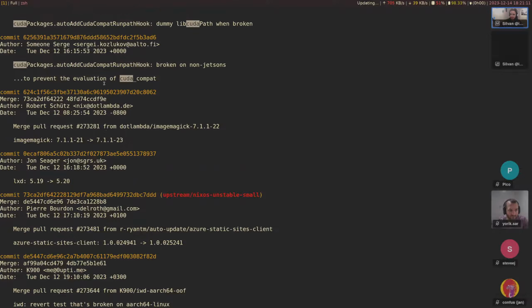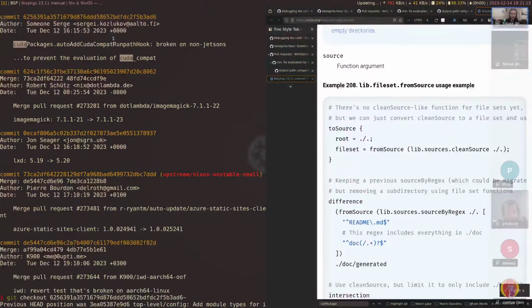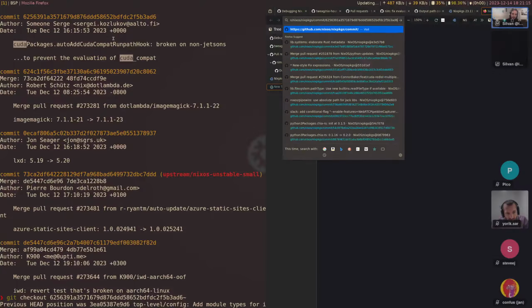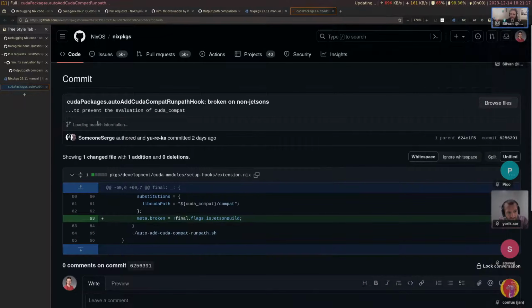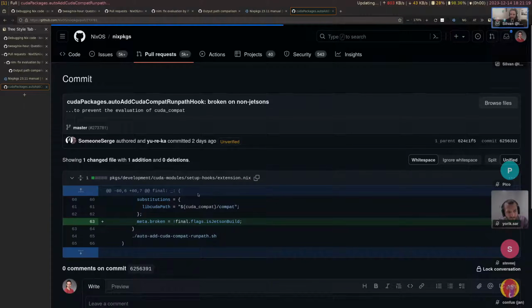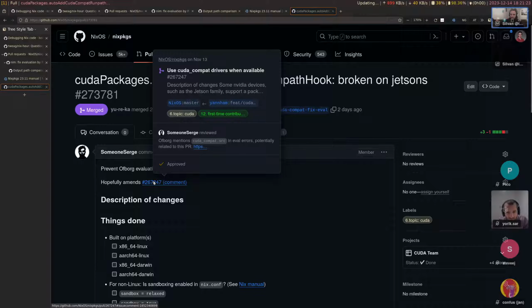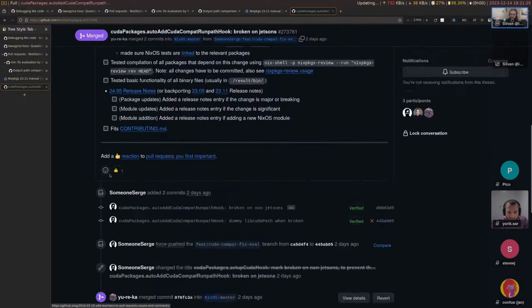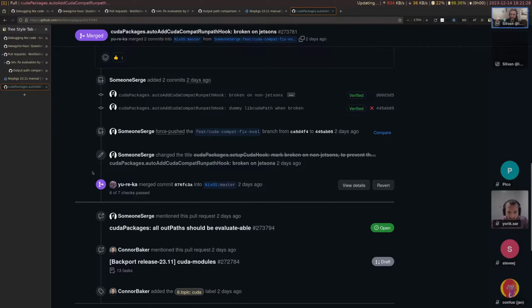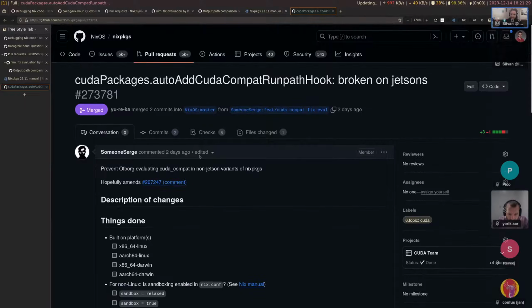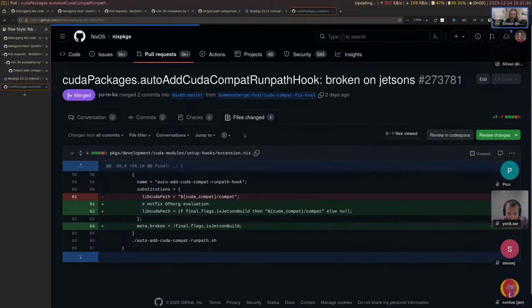And I guess I should actually take a look at the commit. So go into Nix packages. Actually, we have kind of the fix right here. Hopefully it amends this. Yeah, this is actually kind of pretty tricky, how to find something that doesn't evaluate without... Okay, yeah, this is the one that I was thinking of.